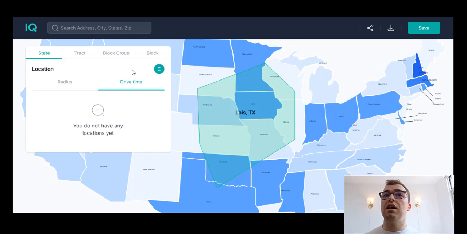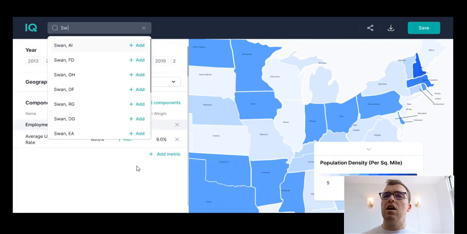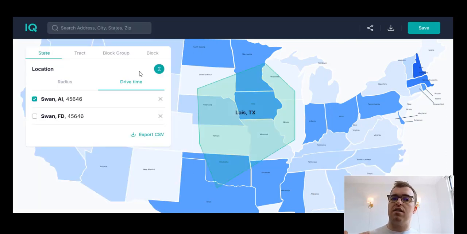So the platform not only lets you look at, hey, from a top-down level, here are the metrics that I'm interested in. Can you just tell me the places that meet those criteria the best? You can also flip it on its head and say, well, here are the places that I know. Can you tell me more about these specific demographic metrics for each location?